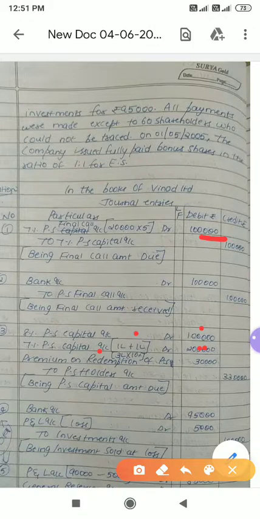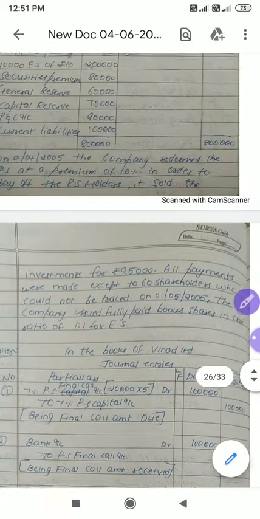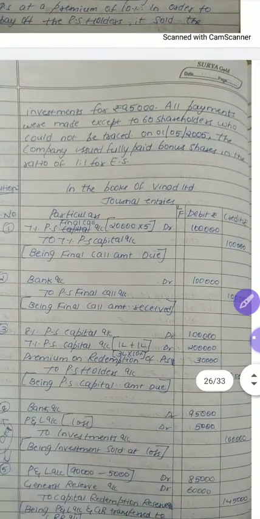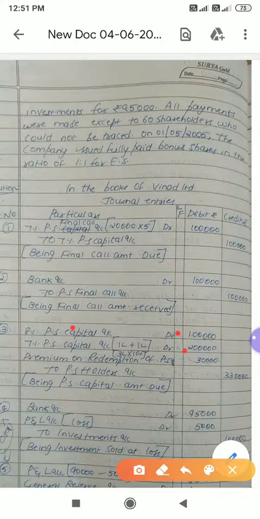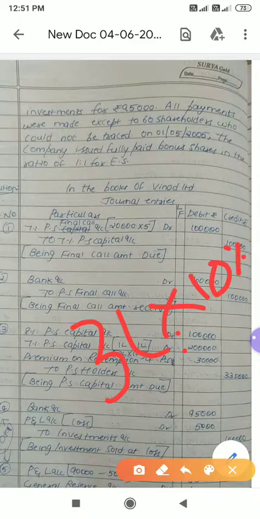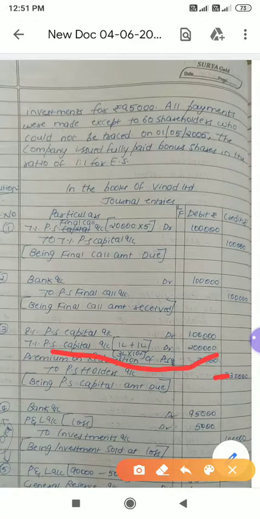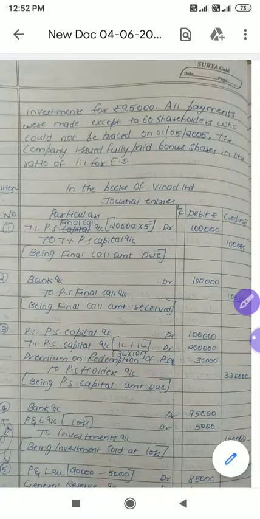Also, we are redeeming preference shares at a premium of 10%, correct? So what you need to do: 1 plus 2 lakh, it will be 3 lakh. 3 lakh into premium, how much? 10%. If you do, we'll get 30,000. So 3 lakh 30,000 to preference shareholders account. If there is no premium, then it will be 3 lakh. Since we have premium, it is 3 lakh 30,000.